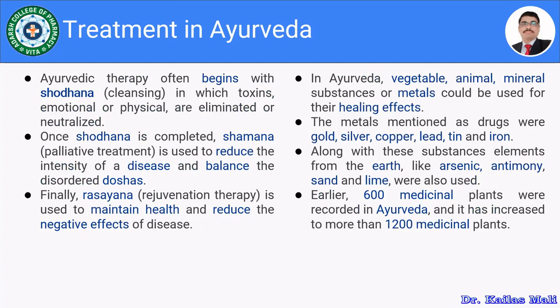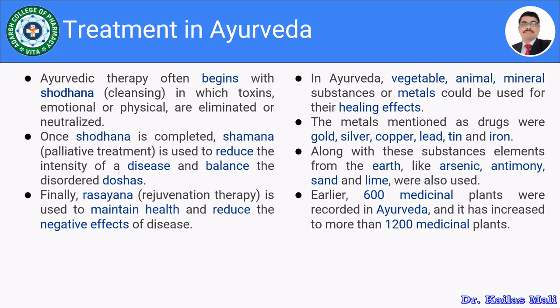Furthermore, Ayurvedic therapy often begins with the shodhana, that is the cleansing, in which the toxins, emotional or physical, are eliminated or neutralized. Once the shodhana is completed, shamana, that is known as the palliative treatment, is used to reduce the intensity of disease and balance the disordered doshas. And finally, the rasayana, that is rejuvenation therapy, is used to maintain the health and reduce the negative effect of diseases. So Ayurvedic therapy begins with the shodhana, that is the cleansing of body, which is going to remove all toxins from the body.